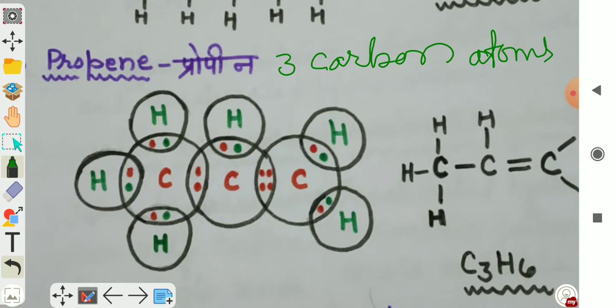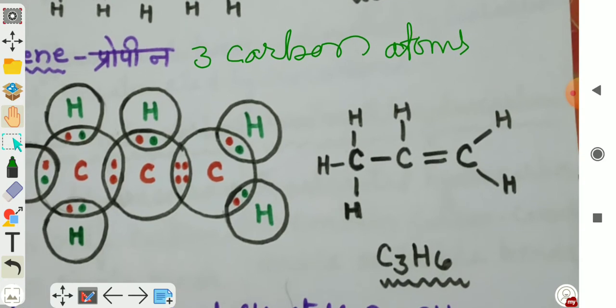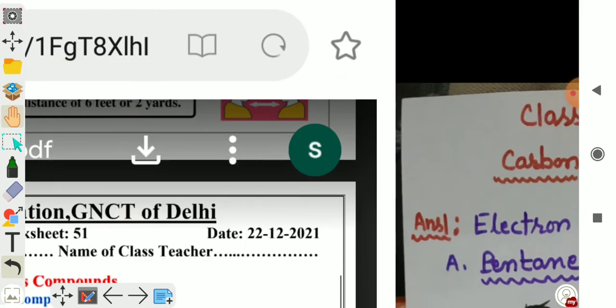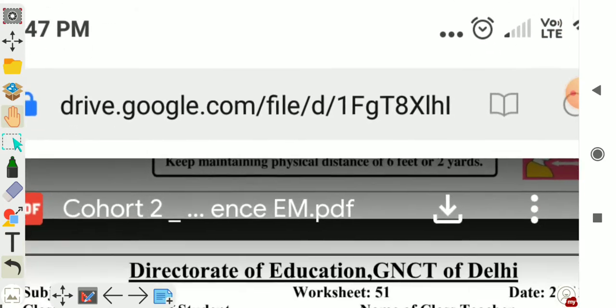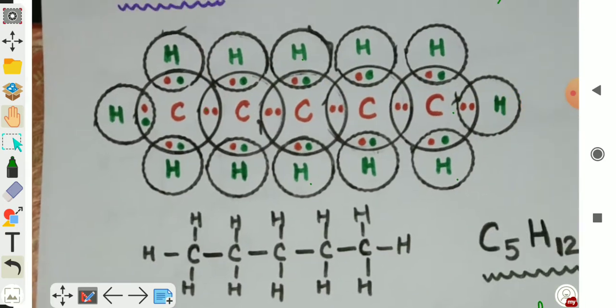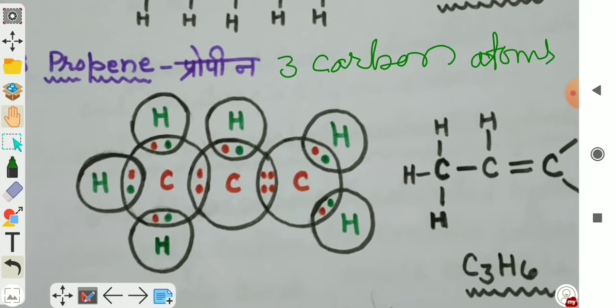Here 2 electrons are shared by each carbon atom, that is why they are making a double bond. One double bond is present in this compound. Molecular formula is C3H6 and the name is propene.